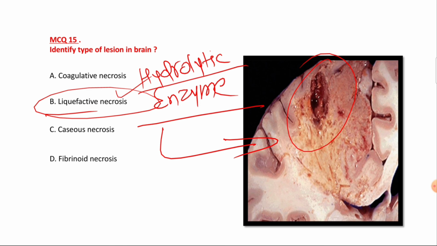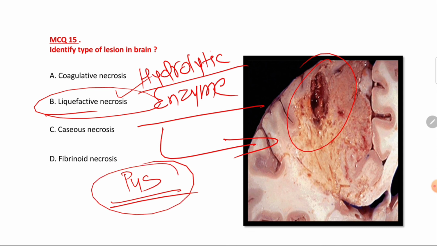It can also be seen in pus collection, abscess. That is also an example of liquefactive necrosis. In this condition, neutrophils will release the hydrolytic enzymes, and they can lead to liquefaction. All right. So the right answer is liquefactive necrosis.